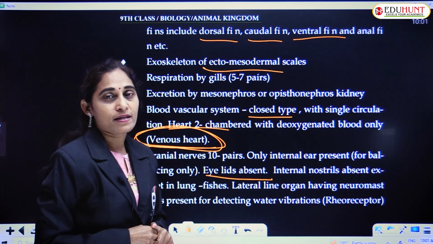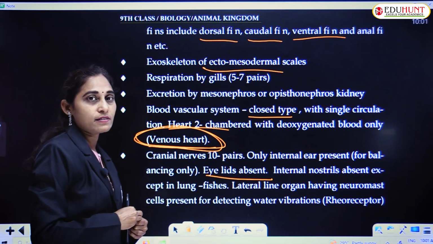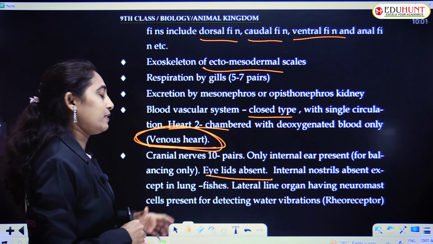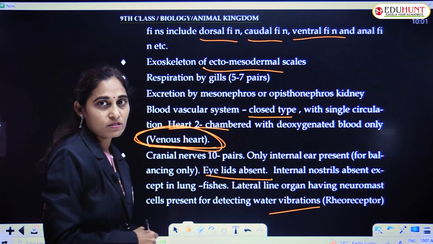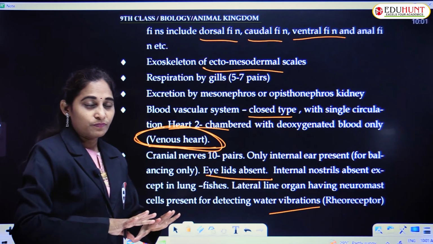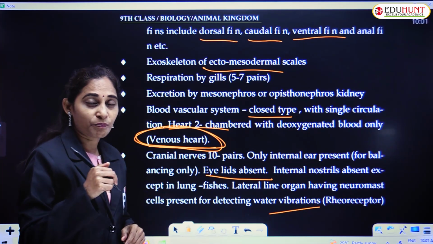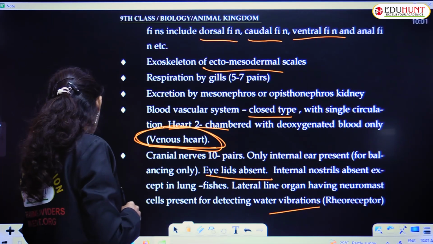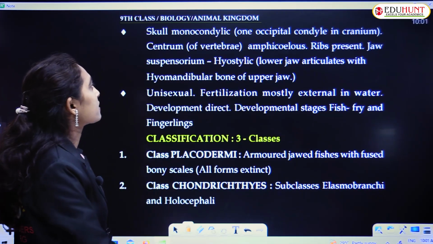Lateral line organs. Lateral line organs having neuromast cells are present for detecting water vibrations, that is rheoreceptors. Water vibrations enduku detect cheyali? To predict the enemy. Even their food also.